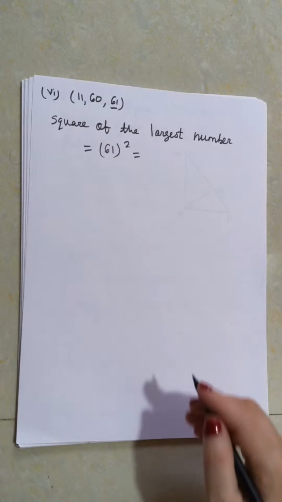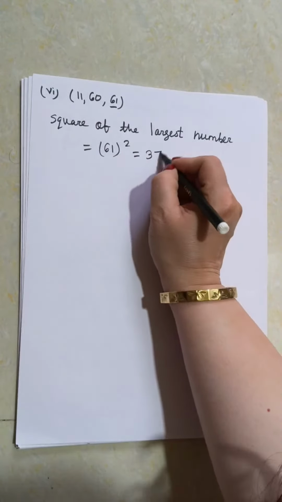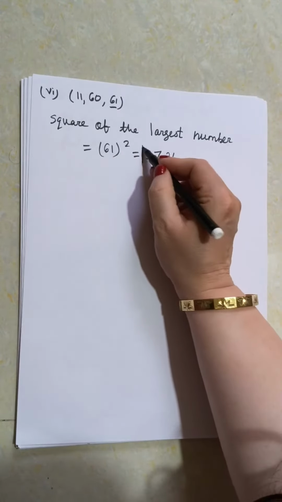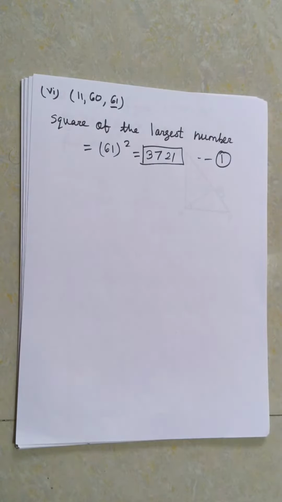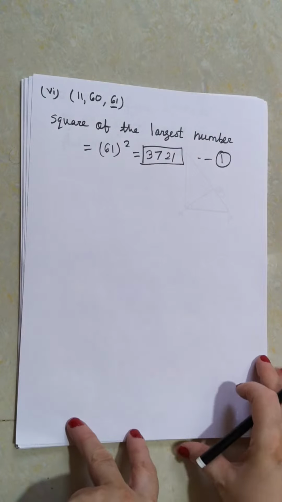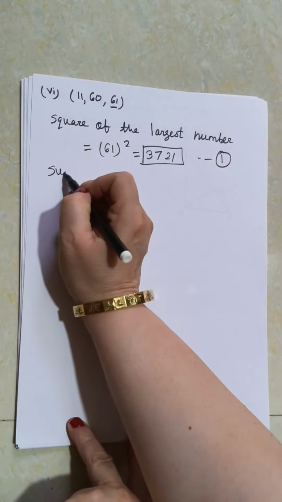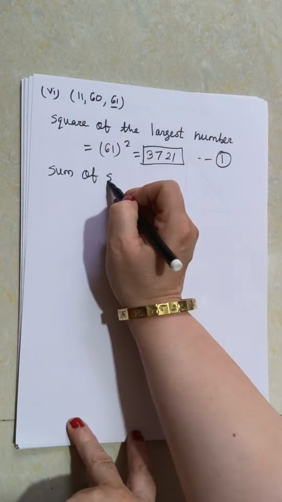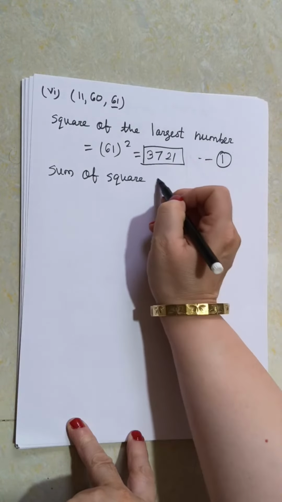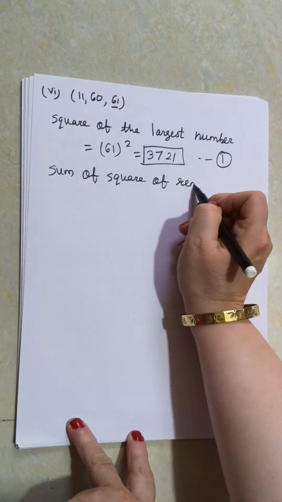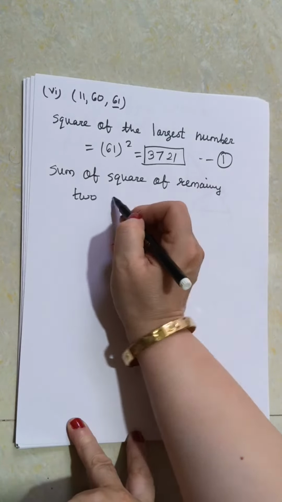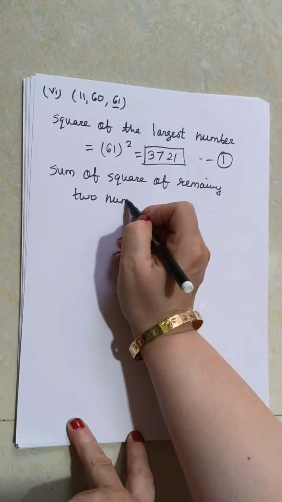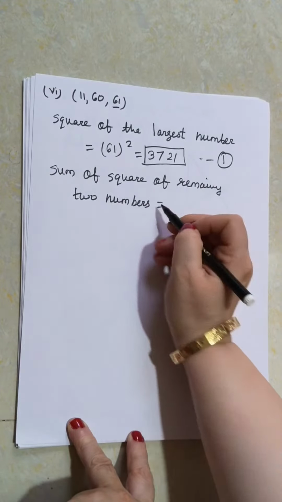Yes, Shrutika, it is correct. 3721, so that is number 1. Now let us take the sum of squares of the remaining two numbers. Which are the two numbers?